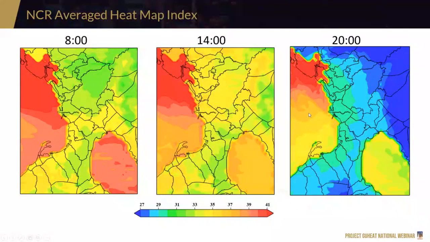And lastly, this is the average heat index map. Usually when Pag-asa releases yung heat index natin, it's point based. For example, sinabi nila it's 41, so it's based on Quezon City or Science Garden sa Quezon City. And it may not necessarily reflect pagdating sa, let's say, Muntinlupa or Las Piñas. So this is an average heat index map.